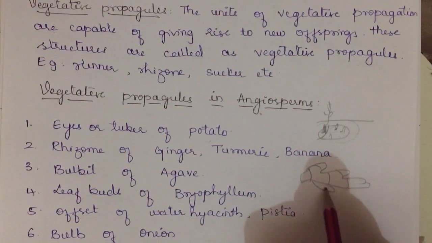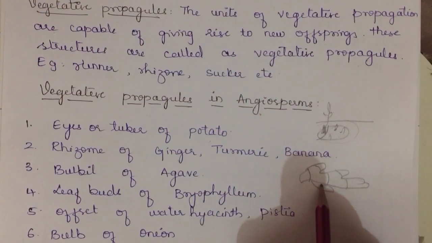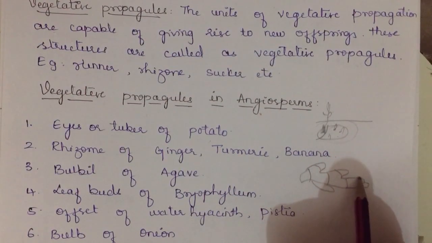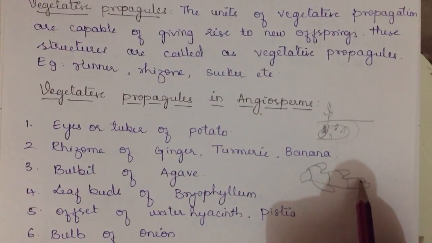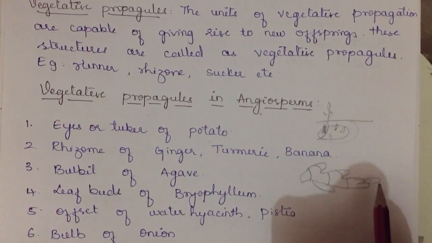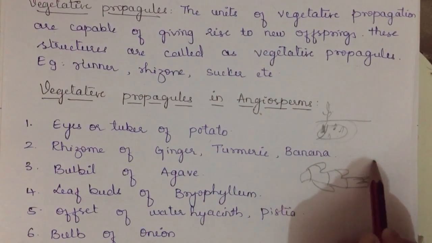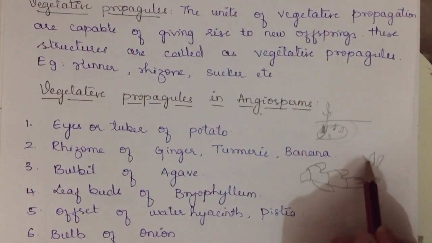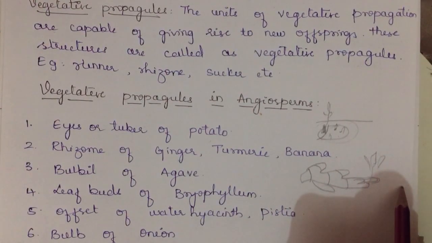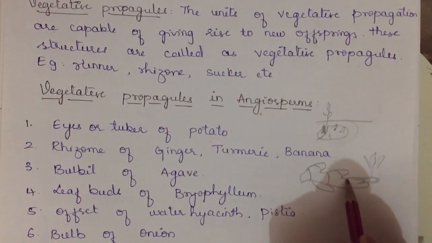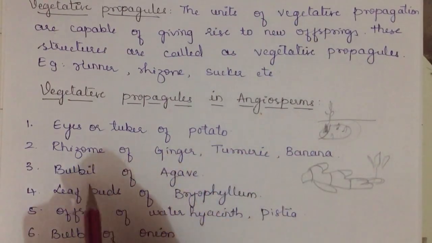If you keep the ginger in the soil, after some time the buds of the rhizome, the stem itself, will grow into a new plant and increase in growth. So it is a stem, not a root.